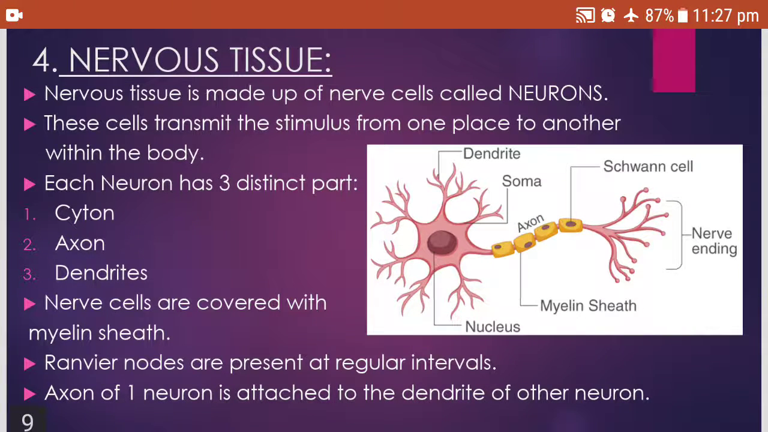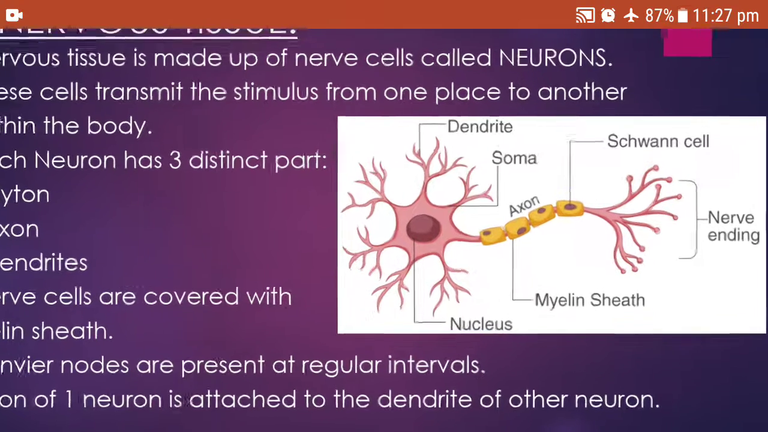And the last type of tissue is the nervous tissue. This is a revision of what we have done in the last video. Nervous tissue is made up of nerve cells called neurons. They transmit the stimulus from one place to another within the body. Each neuron has 3 distinct parts: cyton or cell body, axon, dendrite. Nerve cells are covered with myelin sheath. Nodes of Ranvier are present at regular intervals. Axon of one neuron is attached to the dendrite of another neuron.